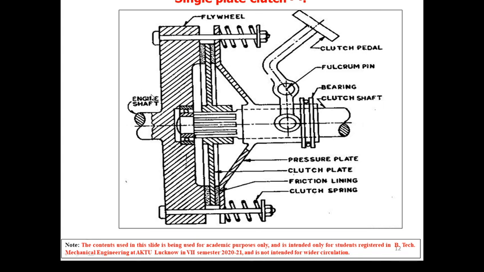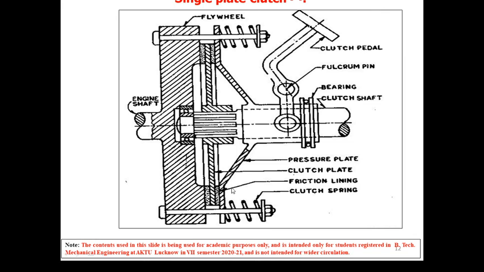As I told you in the starting, this engine shaft transmits the power through this flywheel. This flywheel is attached to the engine shaft. On the flywheel we have a friction material that sticks the clutch over the flywheel. So when they are in contact with each other, then only the torque is transmitted to this part, that is the clutch shaft, and this clutch shaft is connected to the gearbox. Input shaft or clutch shaft.